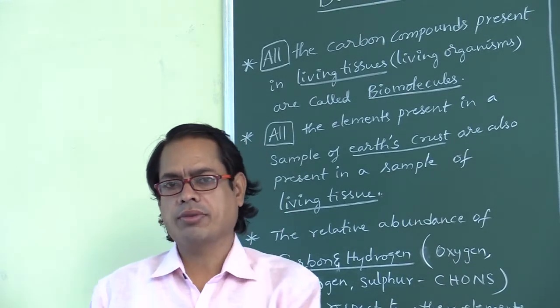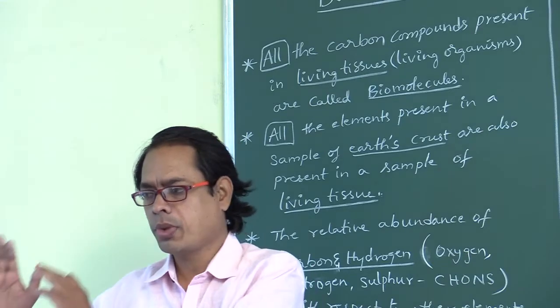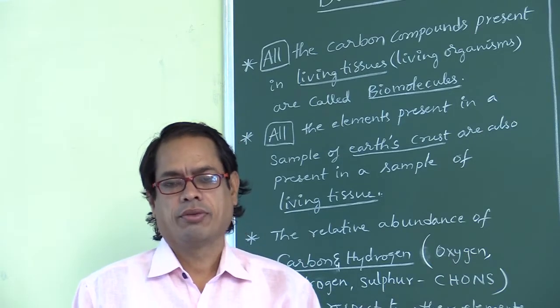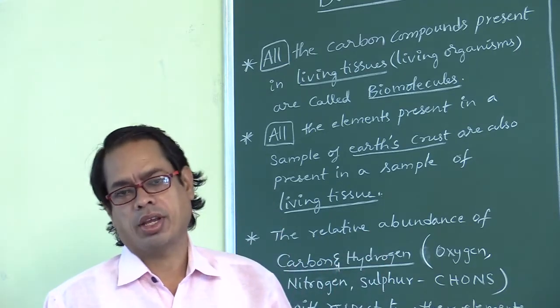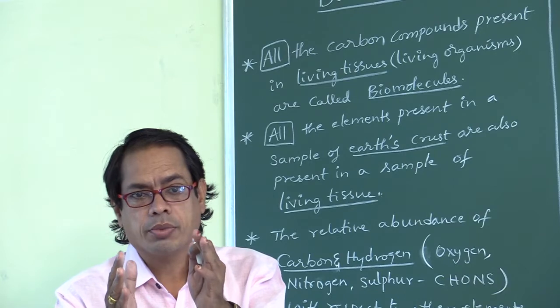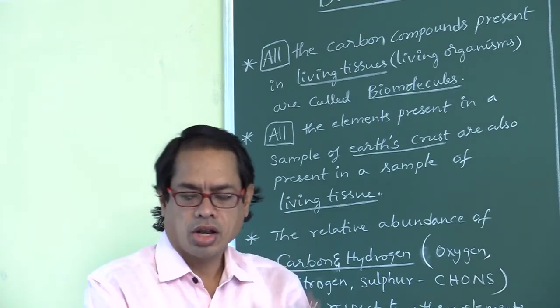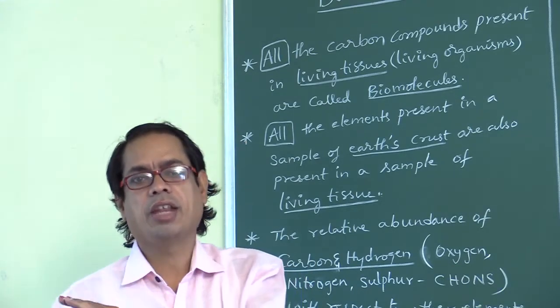In living organisms, if we observe, some type of elements are present. Are those elements and these elements the same or not? The elements present in the earth crust are also present in the living tissue.